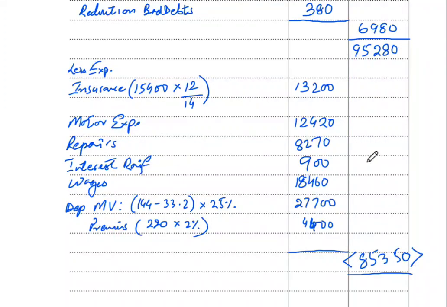So 95,280 minus 85,350 will give you a profit of 9,930. So this is a positive amount, so we know this is profit for the year, 9,930.